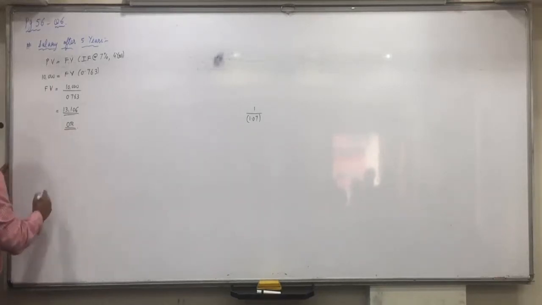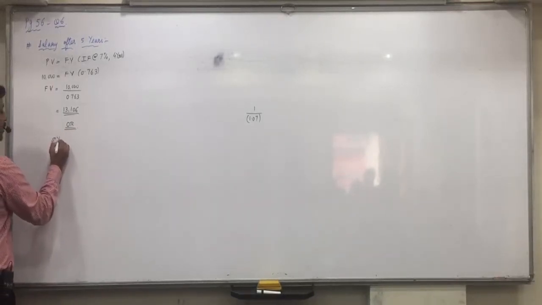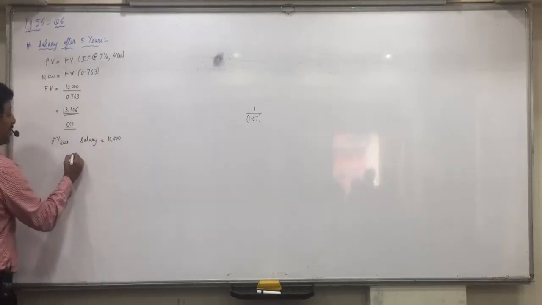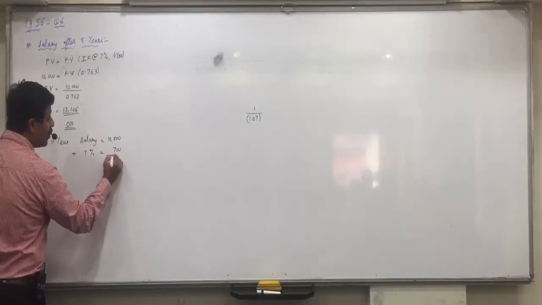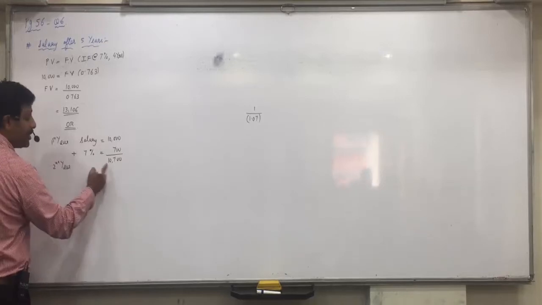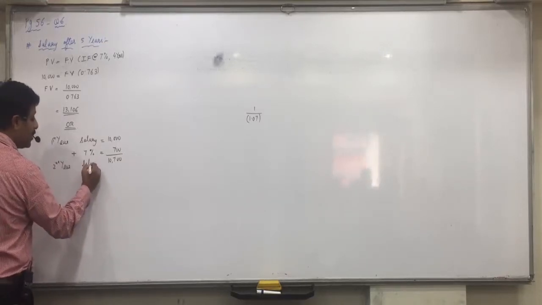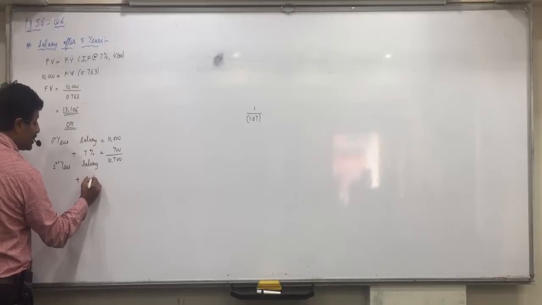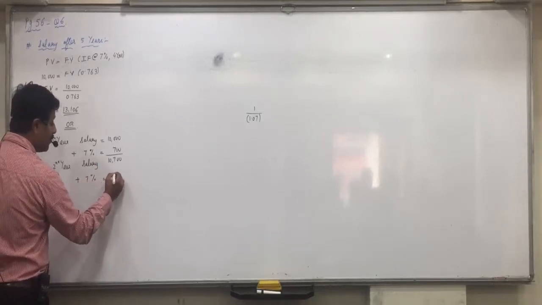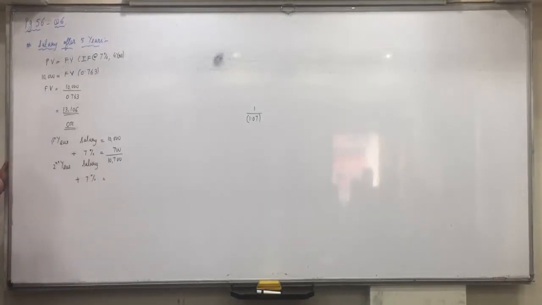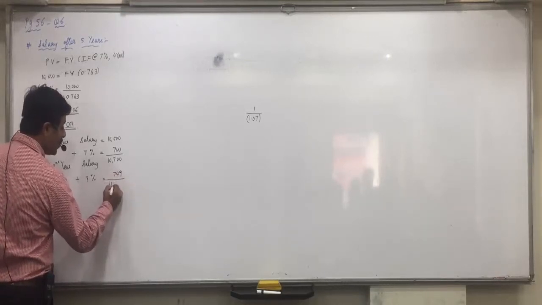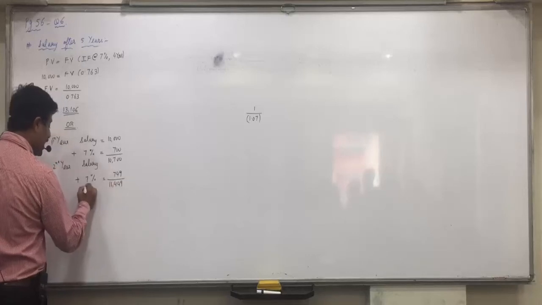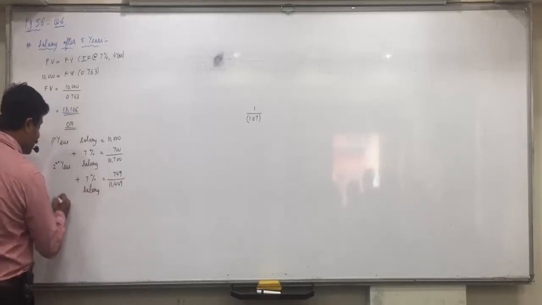The other way of doing it is, your first year salary is 10,000. After 1 year you will get an increment of 7%. Compounded, so 700. What will be your salary in the second year? 10,700. Again, plus 7% increment you will get for the third year. What is 10,700 into 7%? 749. So 11,449 will be your salary in the third year.